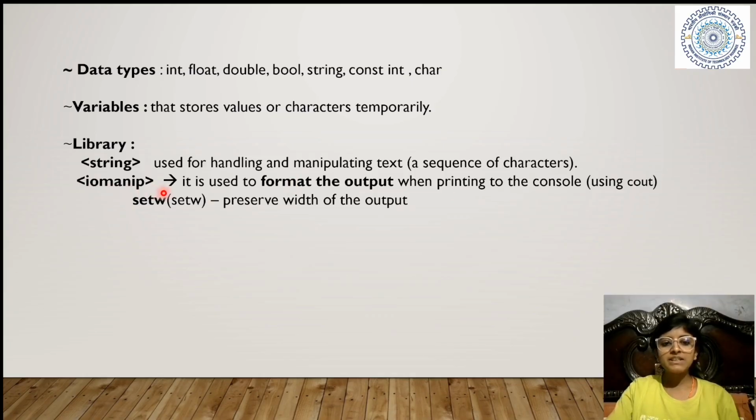And iomanip is basically to format the output. One of its functions is setw. It has many things, but what we have used in our code is setw. setw preserves the width of the output. Like I have used setw, and in the brackets I have placed 4. So it will preserve 4 spaces for any number, any word. Like if I have written 4, still it will preserve 4 spaces for it. Space, space, space, and will print 4.